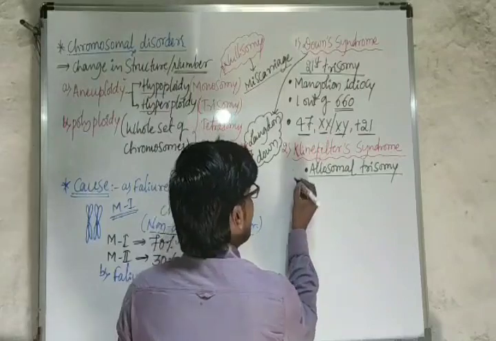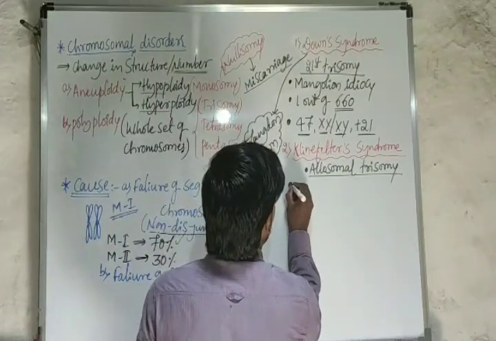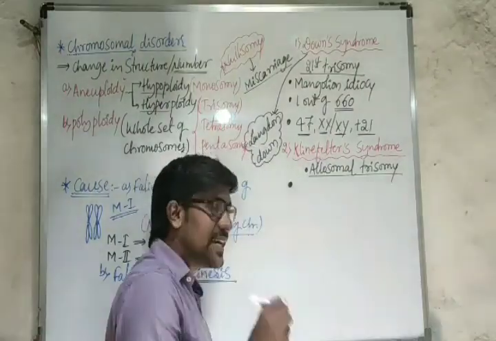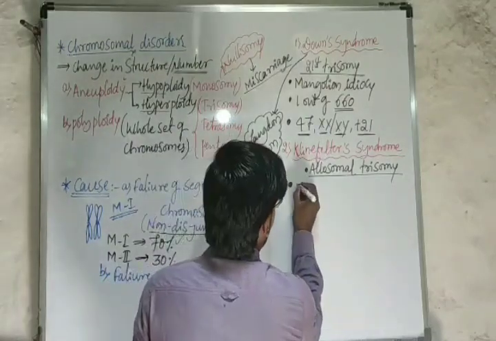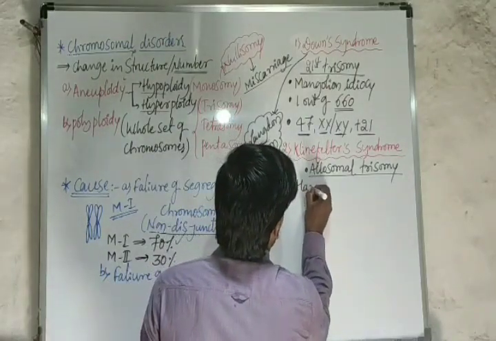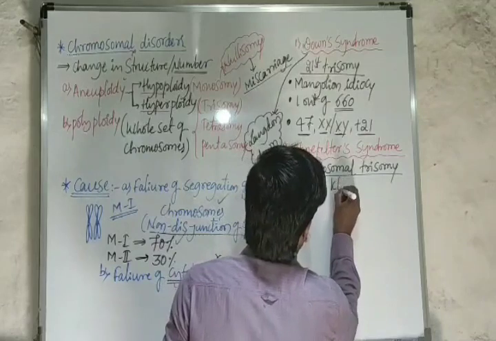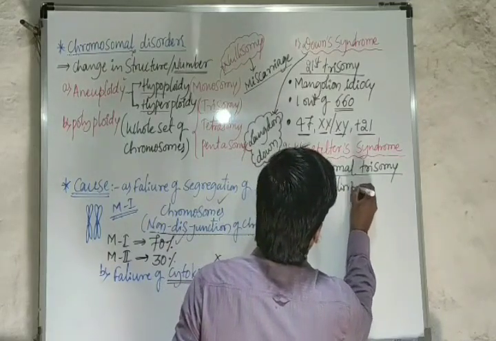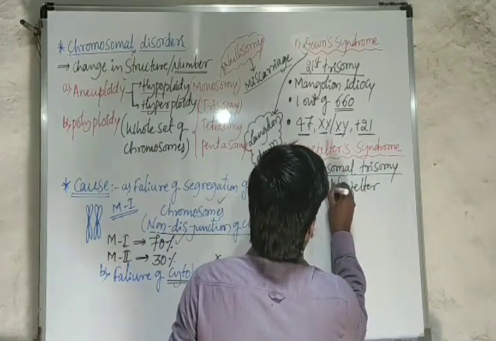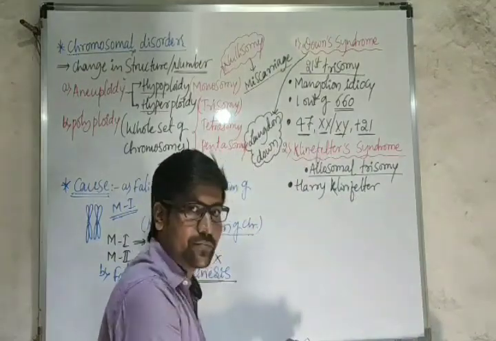Klinefelter syndrome was first studied by the scientist Harry Klinefelter.